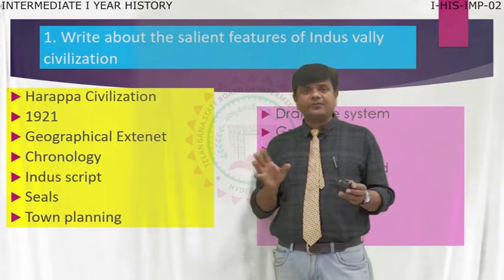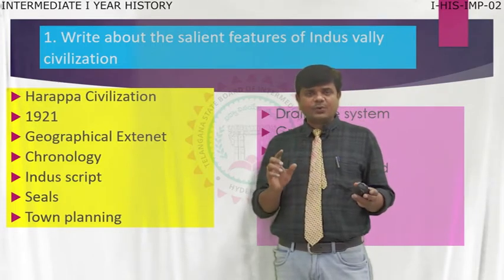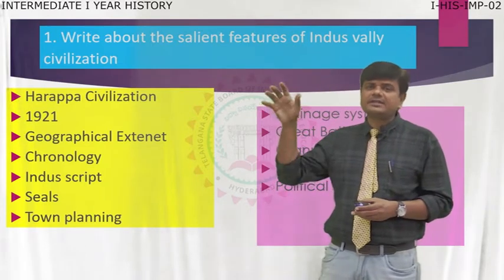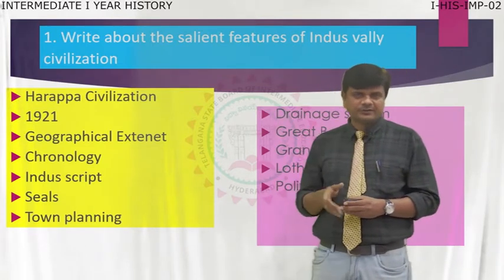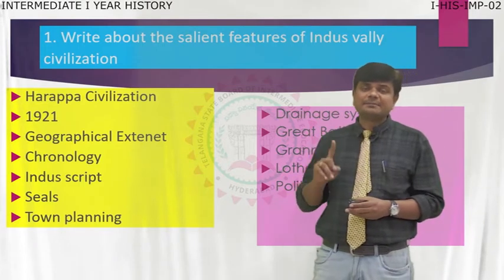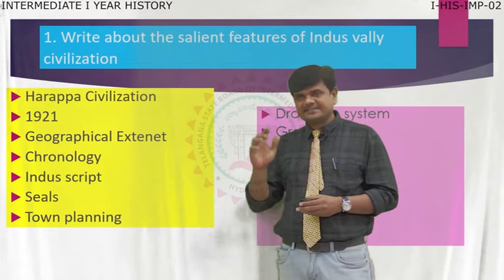They made different seals with steatite stone. They made seals of steatite, a very soft stone. That is what they engraved here: many emblems, many symbols, many pictures on seals.